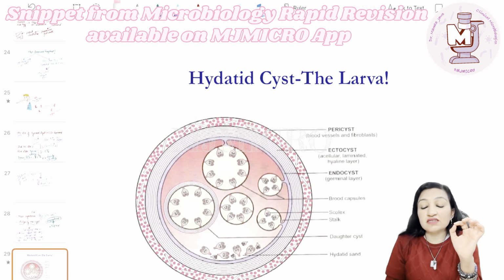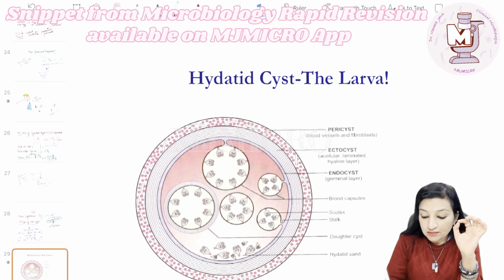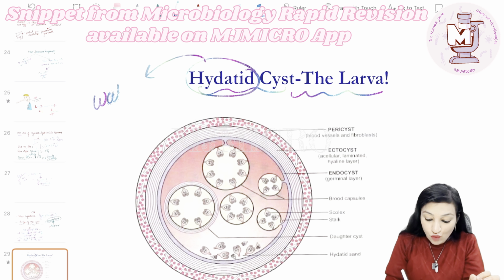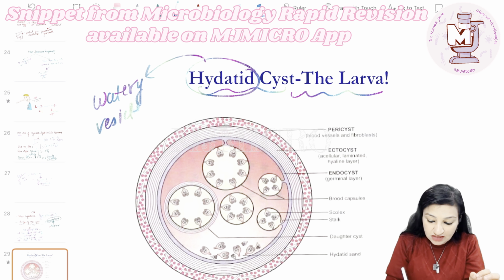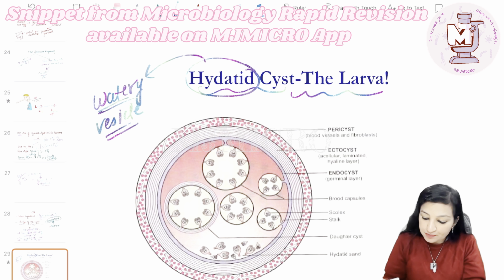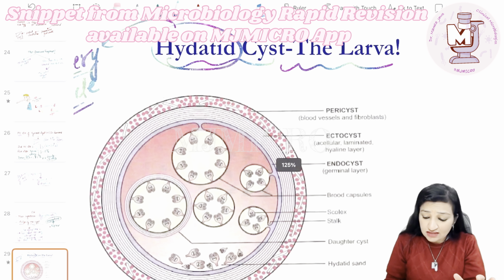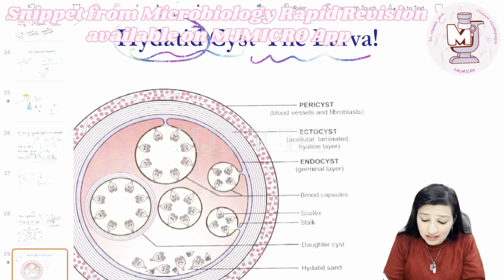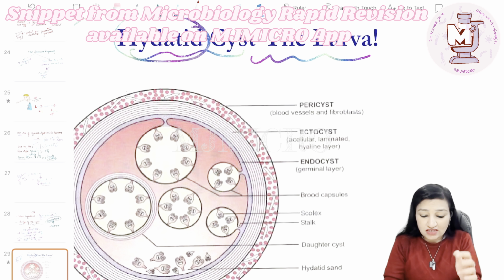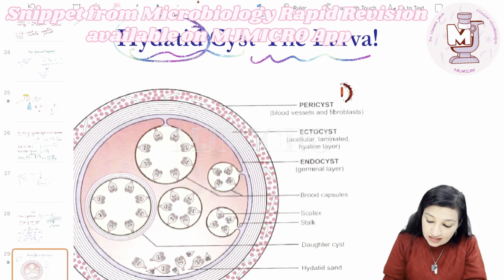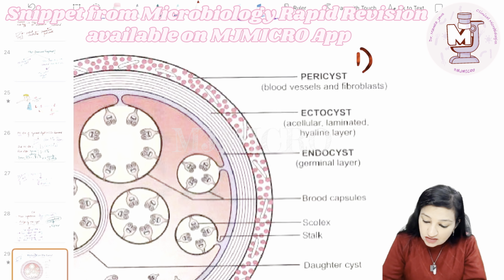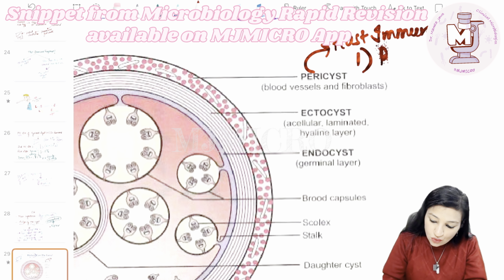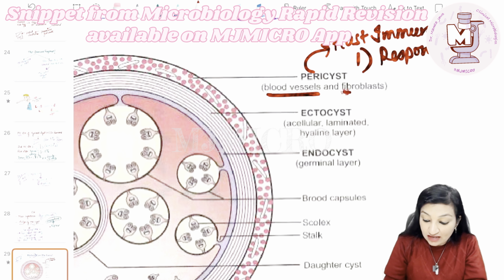This is the schematic representation of the larval form, namely the hydatid cyst. Hydatid is a Greek word which means watery vesicle, basically a vesicle which is filled with some fluid. All right. So in the hydatid cyst, that is the larval form of Echinococcus granulosus, if we go from outside to inside, we have got three layers. First layer is pericyst, which is produced as a result of the host immune response, and it is composed of blood vessels, as you can see over here, and fibroblasts.